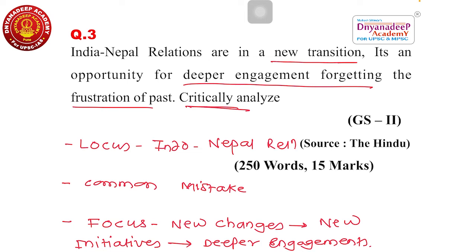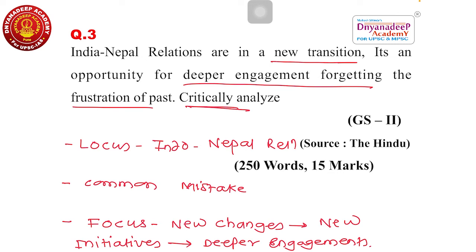So here the first 25 to 30 words must be devoted to explaining the current new transition of Indo-Nepal relations, which is the locus. Then what is the focus? Here you have to discuss what are the new transitions that are going on between India and Nepal. First, why these changes are going on, and how these changes can be used with innovative measures, with new initiatives, to enhance and deepen the engagement with Nepal must be discussed.